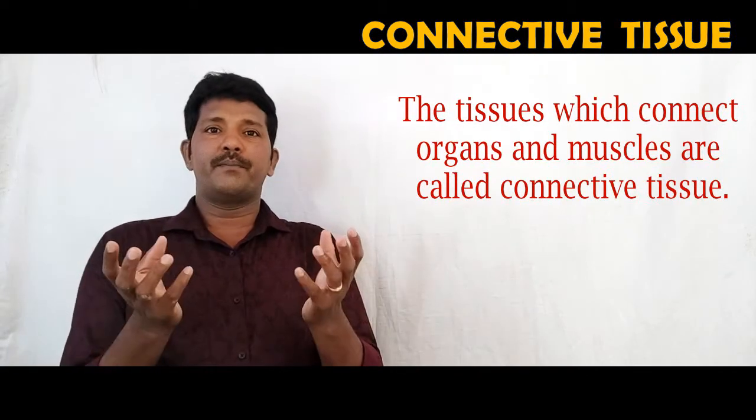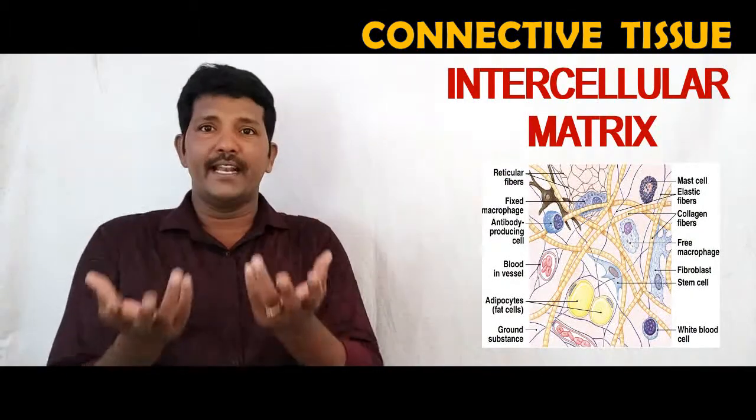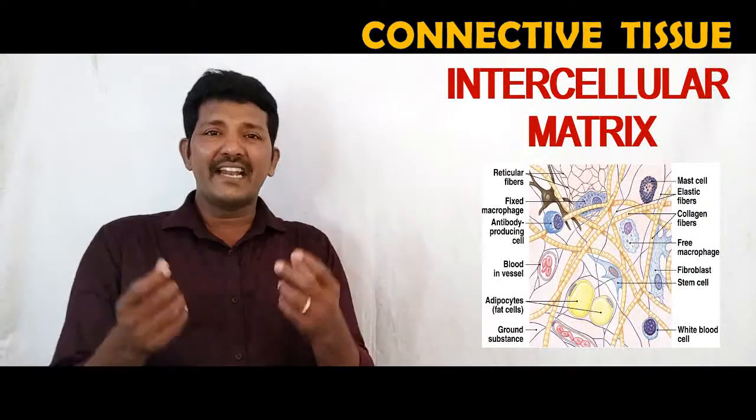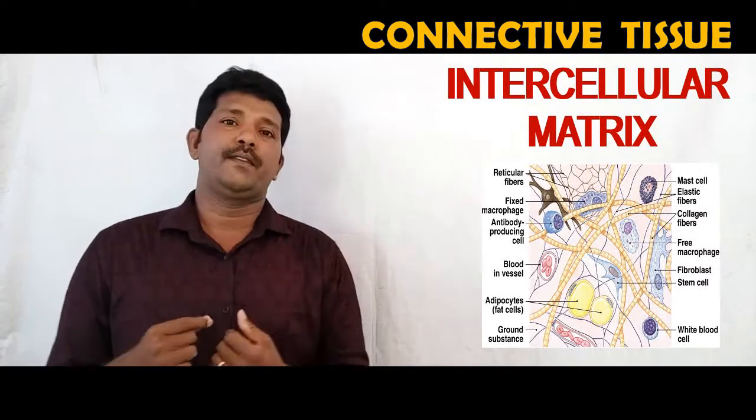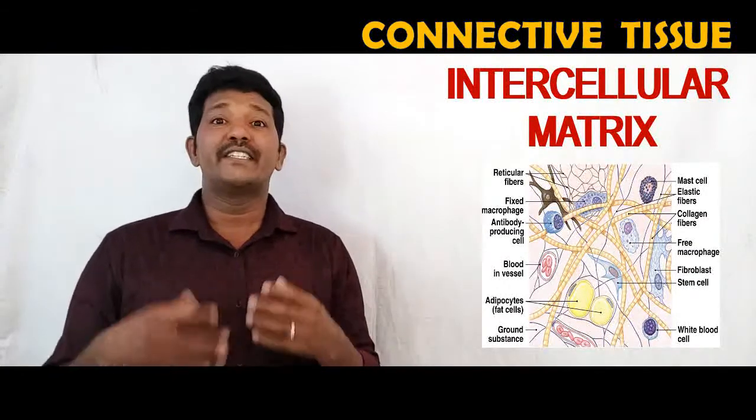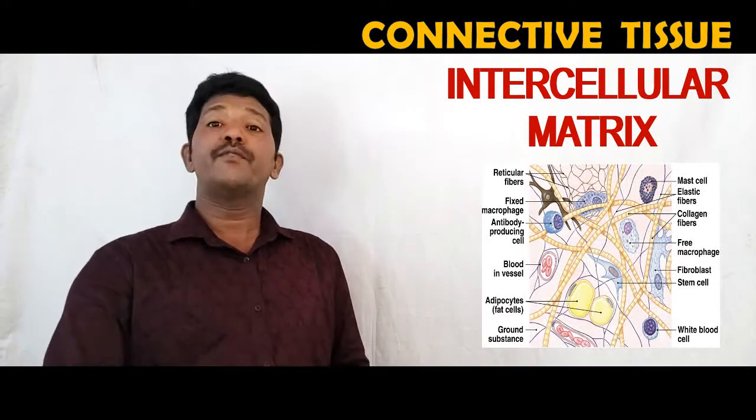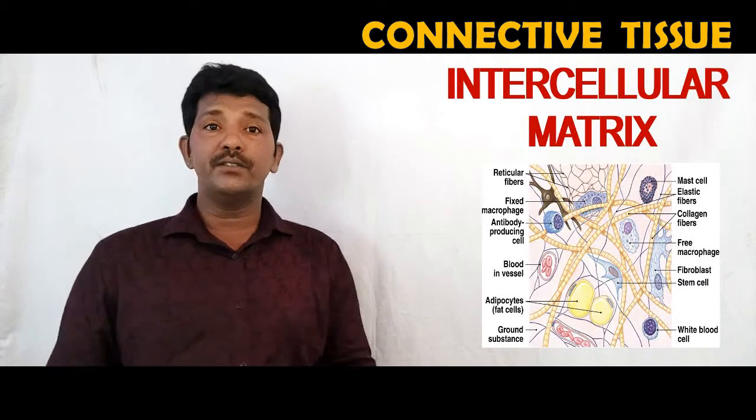As we know, a tissue is made up of an aggregation of cells. Here, the cells are loosely arranged in a fluid substance called intercellular matrix. The intercellular matrix may be jelly-like, fluid, dense or rigid in nature. The composition of the matrix is different in different organs based on its function. Now we'll go for the functions of connective tissue.